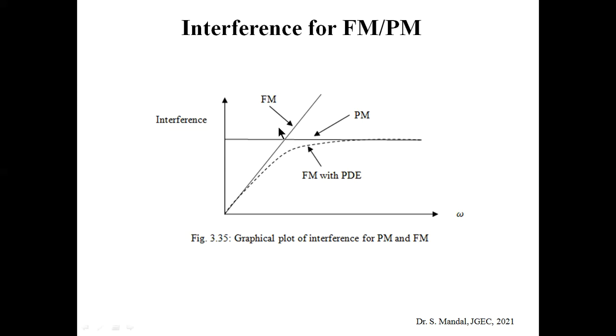To overcome this disadvantage of FM, we can use an extra circuitry that is known as the pre-emphasis or de-emphasis circuit, and that will be discussed in the upcoming slide.